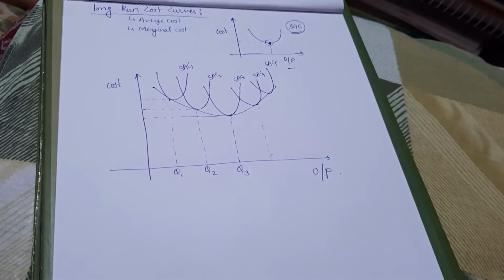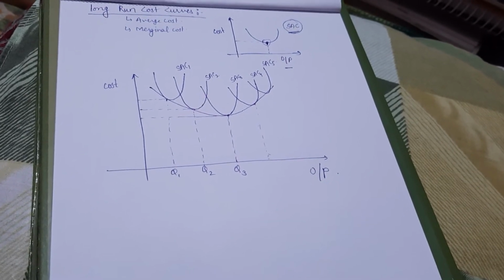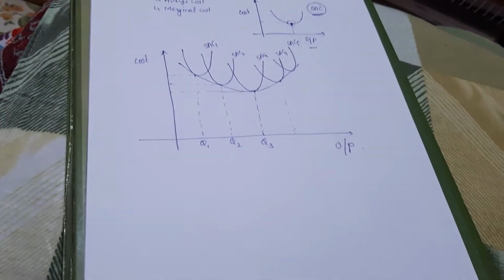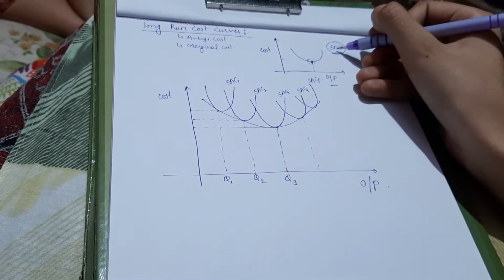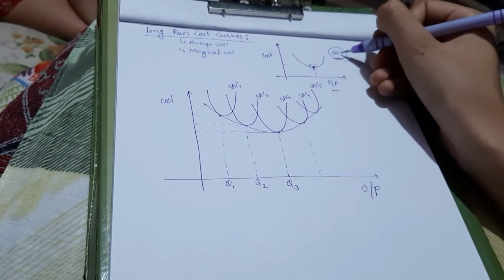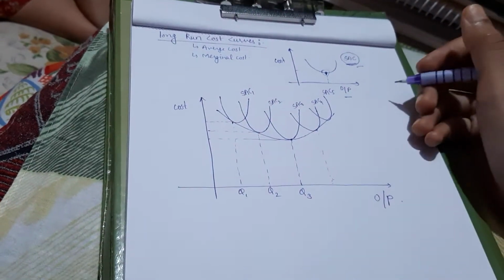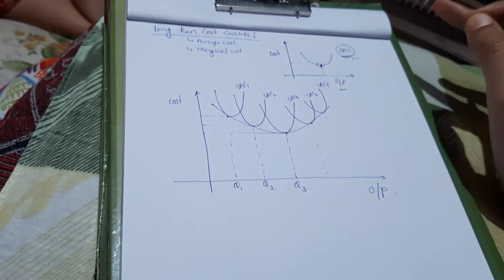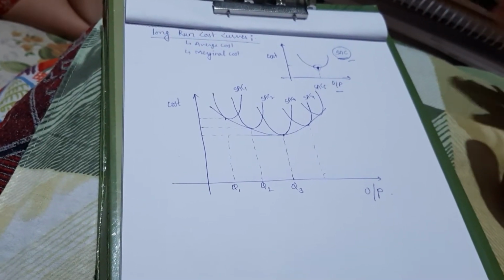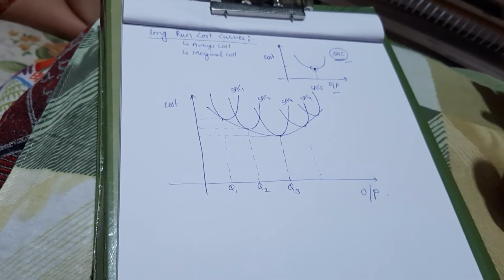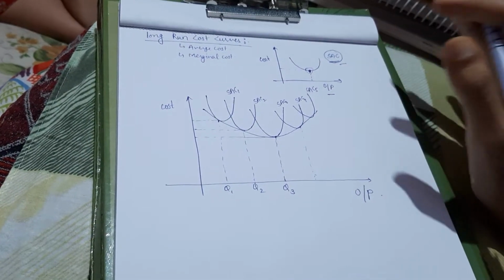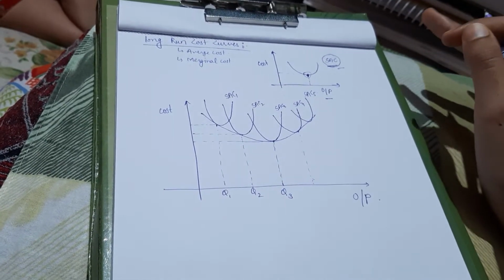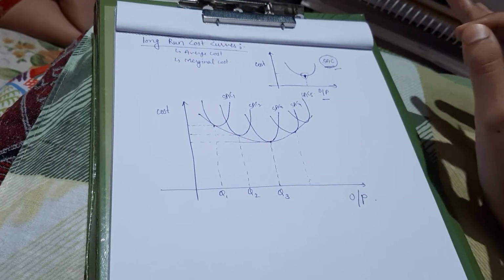Long run average cost is nothing but the summation of all short run curves, that is, all SACs. In LAC, the producer has time to vary all factors of production, so that he has the most profitable size of the plant and the best proportion of fixed and variable factors for any given output.